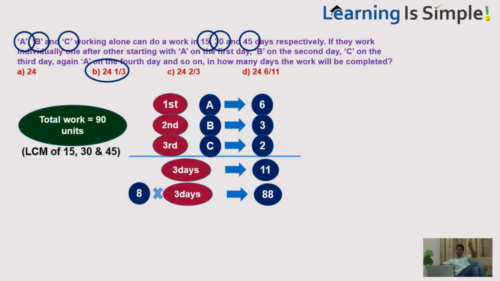Take 90. A can do it in 15 means 6 units, B can do it in 30 means 3 units, C can do it in 45 means 2 units. So in 3 days 6 plus 3 plus 2, 11 units, repeat 8 times, that means 24 days, 88 units. On the 25th day A will come, who can do 6 units, but the pending work is only 2 units, that means he requires only 1/3 of the day. So 24 full days and 1/3 more day, that means 24 1/3 days, that is option B.